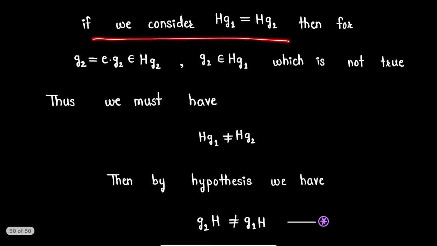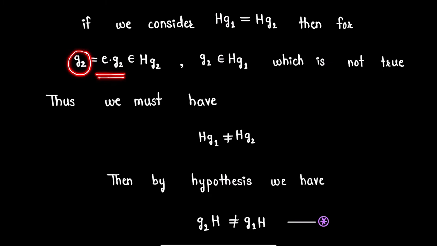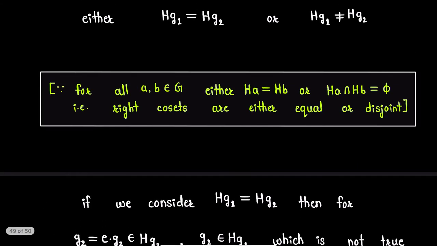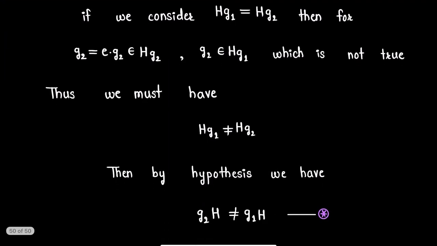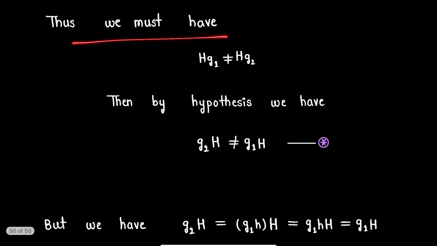So if we consider that Hg1 is equal to Hg2, that is, the two right cosets are the same, then g2 can be written as e times g2, which by definition will be an element of the coset Hg2, and as we have considered, we must have g2 an element of Hg1, but this is not true. We have shown that here. So the only case remaining is this. Thus we must have Hg1 is not equal to Hg2.